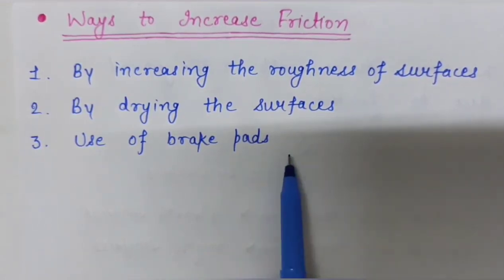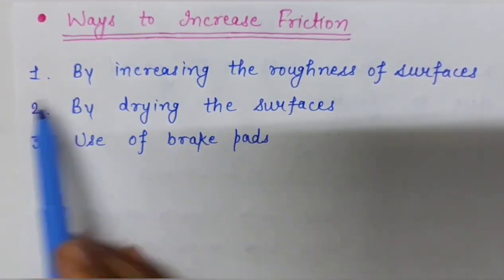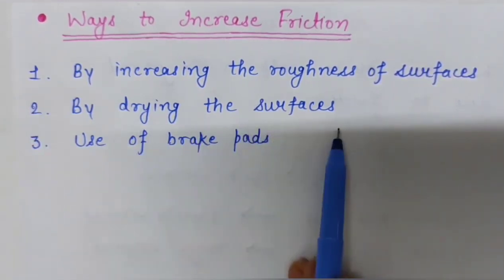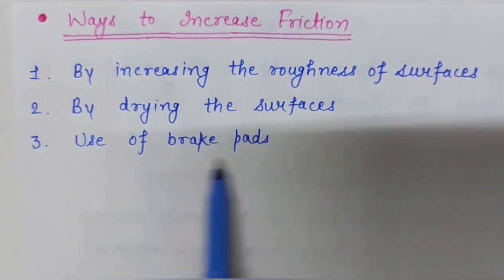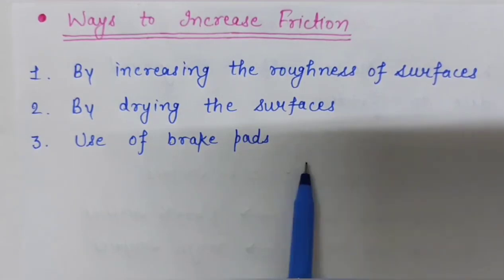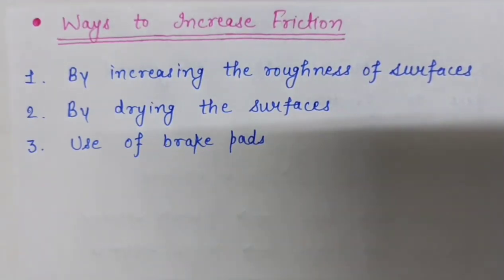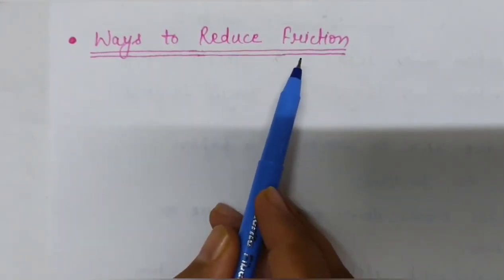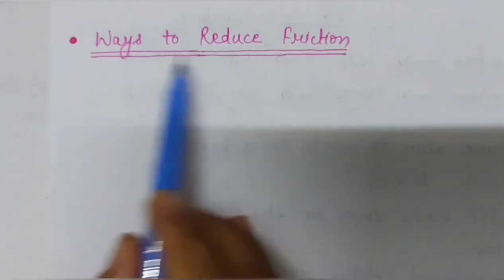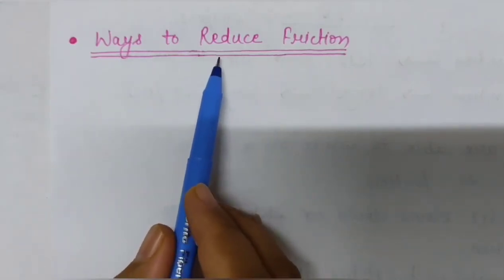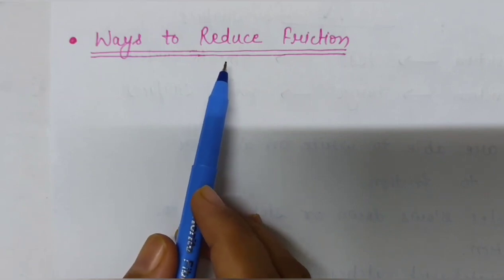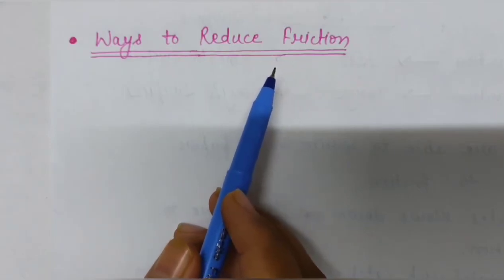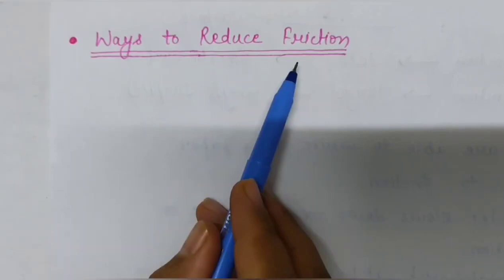So these are some ways by which we can increase friction. First is by increasing the roughness of surfaces. Second is by drying the surfaces. And third is by using brake pads. Now we will discuss how we can reduce friction, by what ways friction can be reduced. Friction is sometimes undesirable and it becomes necessary to minimize it. There are many ways to reduce friction.